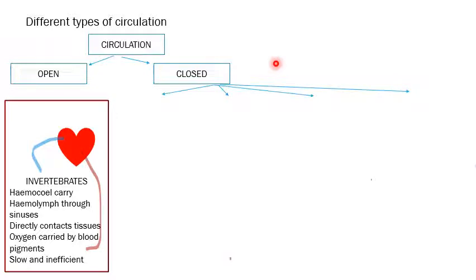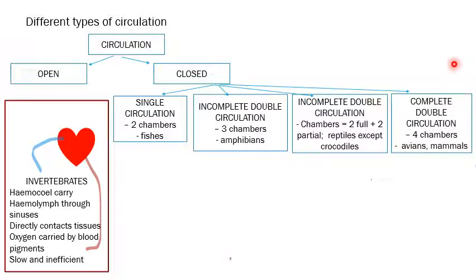Next, the closed circulation, if we see, is of 4 types. The first type is the single circulation.